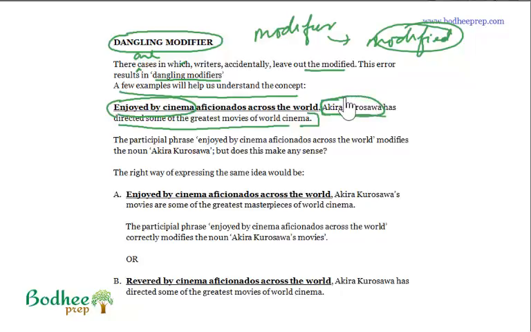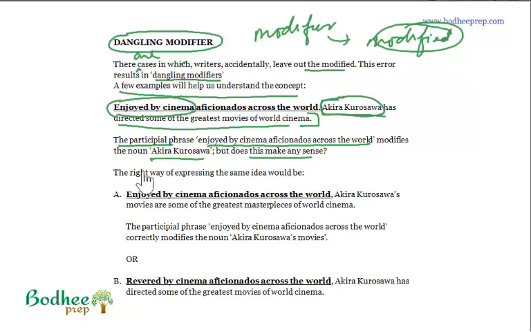You can enjoy the creations of the director, the movies of the director, but you cannot enjoy the director. It creates a comedy of errors, right? So the participle phrase "enjoyed by cinema aficionados across the world" modifies the noun Akira Kurosawa, but does this make any sense? It does not make any sense.